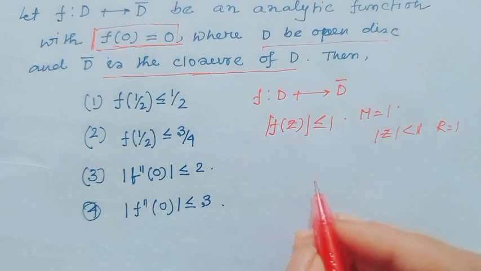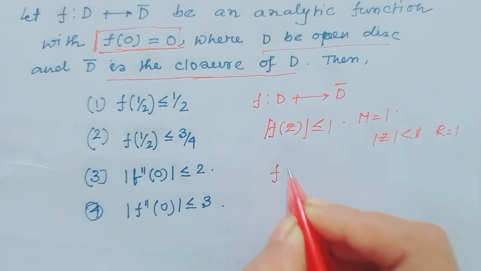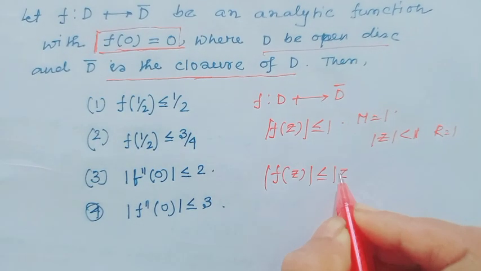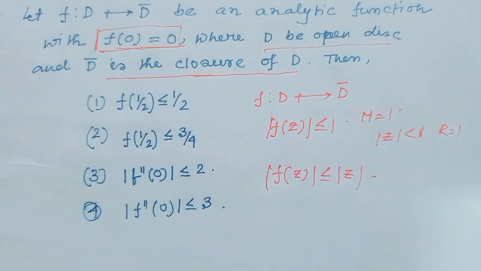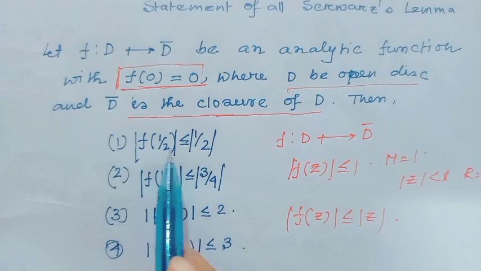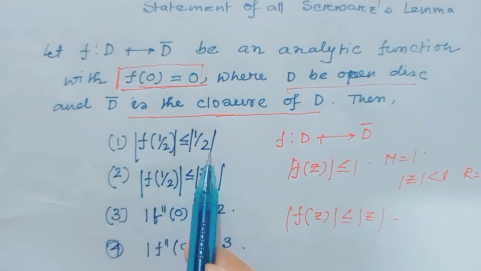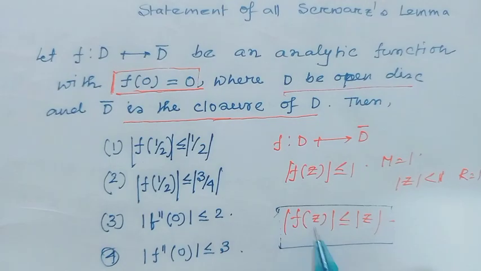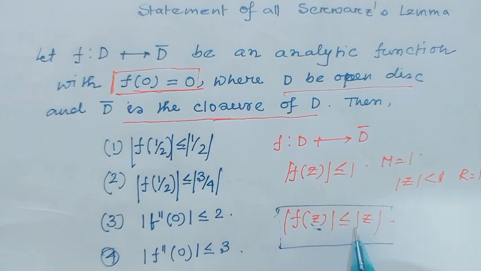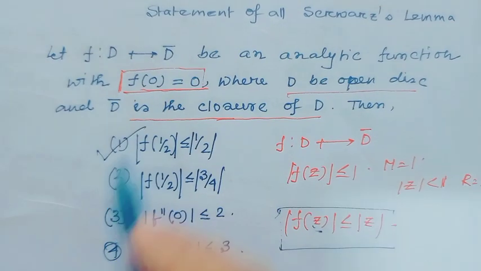So |f(z)| ≤ |z|. Notice option 1: |f(1/2)| ≤ |1/2|. Obviously if we put 1/2, then |f(1/2)| ≤ |1/2|. So option 1 is a right option.